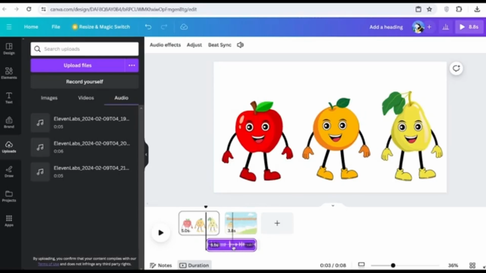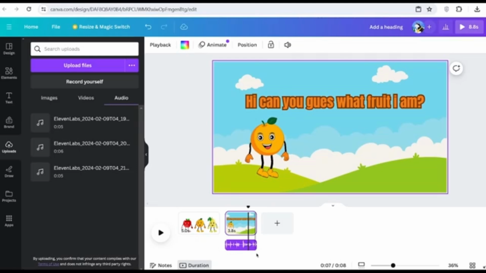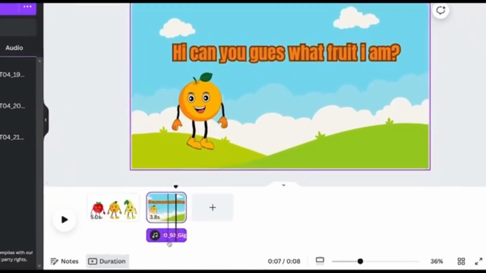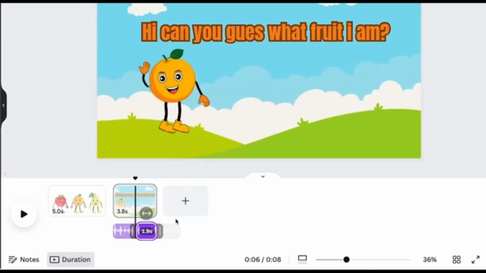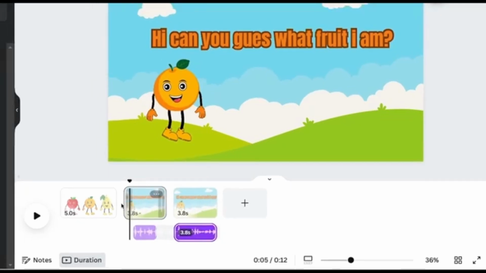So in my case, it ends about here. Once you get to that point, you need to split the audio so that you can have the second part. In order to split it, you simply want to right-click onto the playhead where you want to split, then click Split Audio. So now let's separate this, and now we can see what this looks like so far.